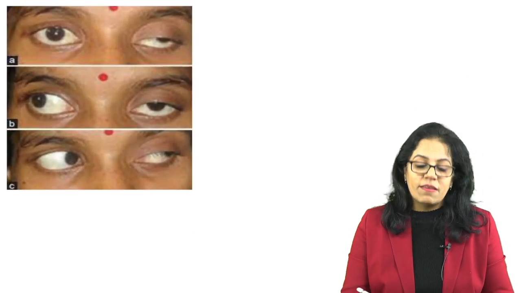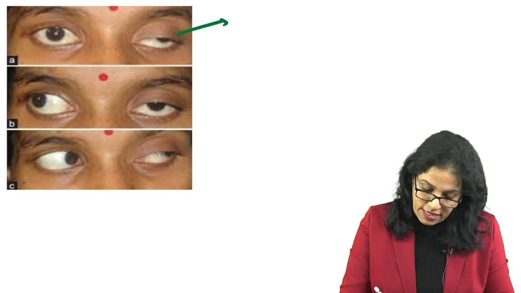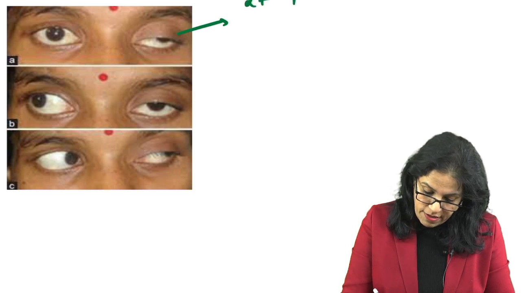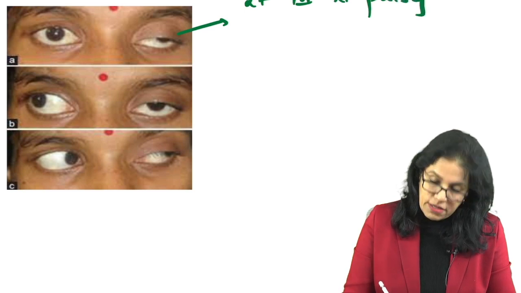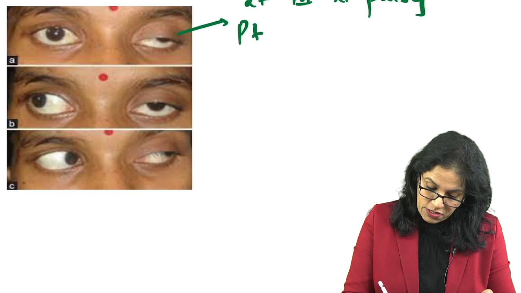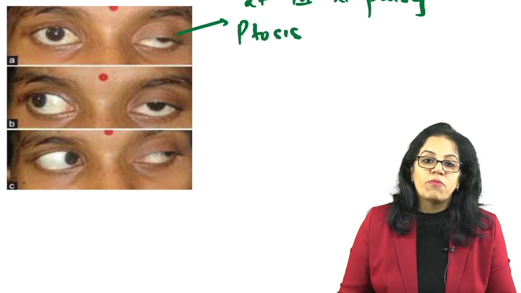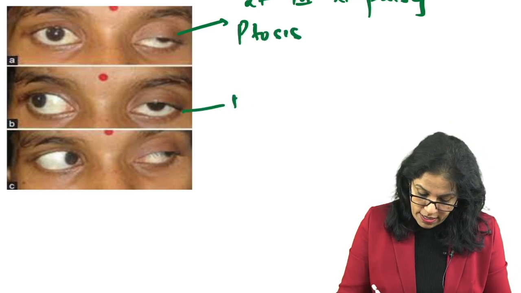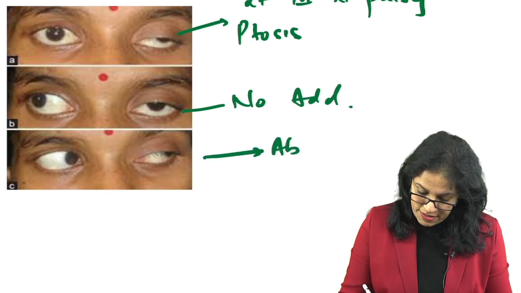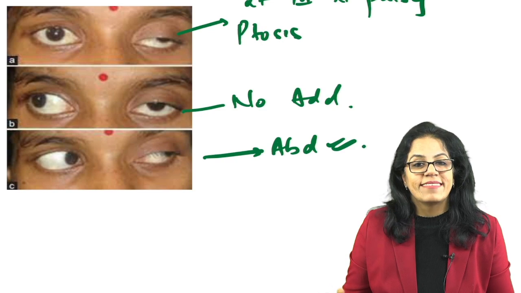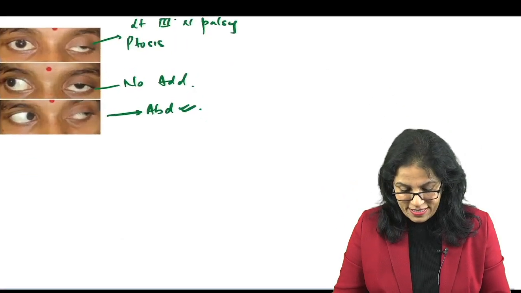See, this is a case of third nerve palsy because the third nerve supplies the LPS muscle. So I can see on her left side, a left-sided third nerve palsy, where you can see the left-sided ptosis. Because of LPS involvement, we are seeing ptosis. On the right gaze, no adduction here. But on the left gaze, abduction is possible. Correct? This is third nerve palsy.